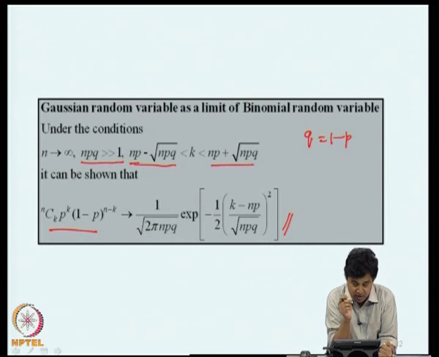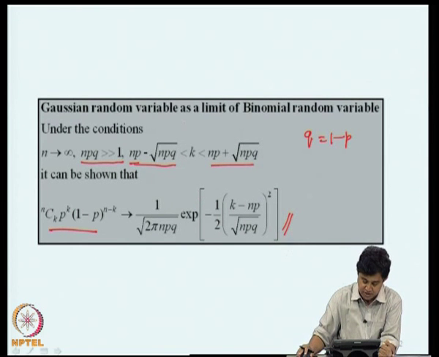So, you recall now we started with a Bernoulli trial and constructed a binomial random variable, and I am using the binomial random variable to construct Poisson and Gaussian random variables. In that sense, a Bernoulli random variable is a building block for constructing various probability distribution functions.